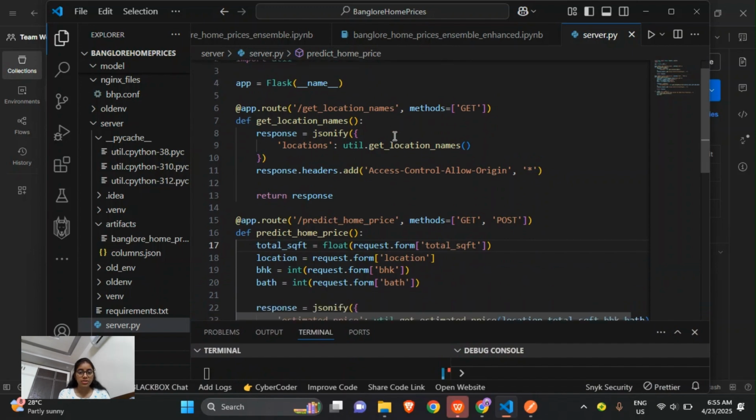It calls a function called location names from the util module, which adds the core functionality and adds all the column headers into this.